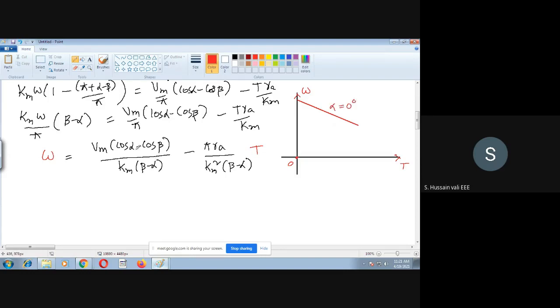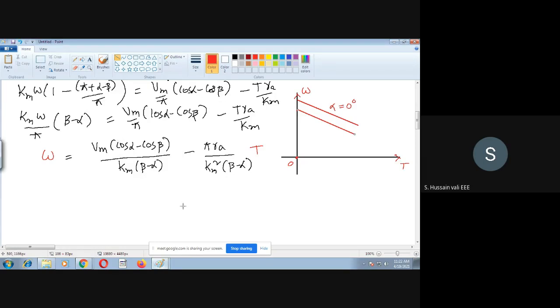Now let me increase the value of alpha. Let me take alpha as 30. Then the denominator will decrease, and the numerator also changes, as you increase alpha, cos alpha decreases.